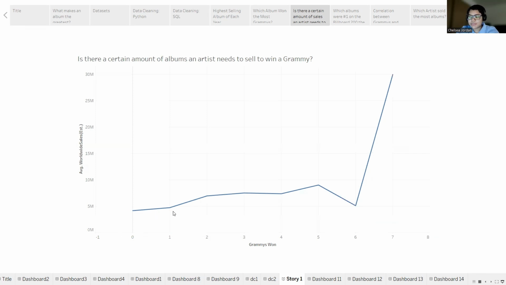In contrast, the albums that won one Grammy had an average sales figure of 4.7 million. Notably, albums that won 6 Grammy Awards demonstrated an average sales figure of 5.1 million. This analysis suggests that there really isn't a certain threshold of album sales required to win a Grammy.